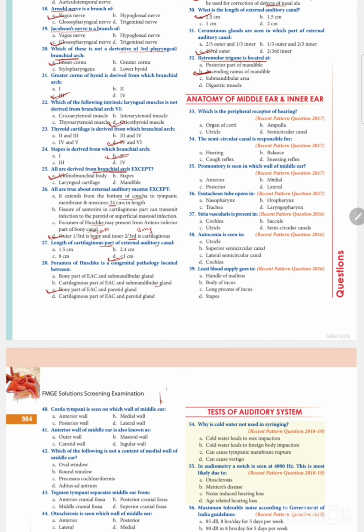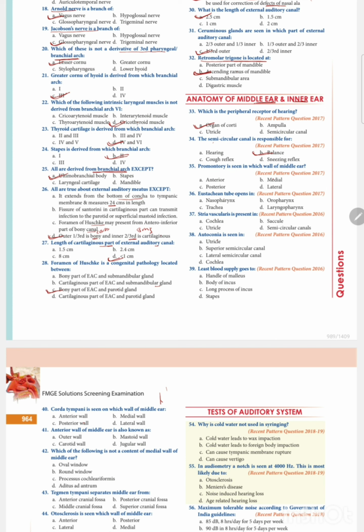Then we start anatomy of the middle ear and inner ear. Which is the peripheral receptor of hearing? Organ of Corti is the peripheral receptor of hearing. The semicircular canal is responsible for what? Balance.